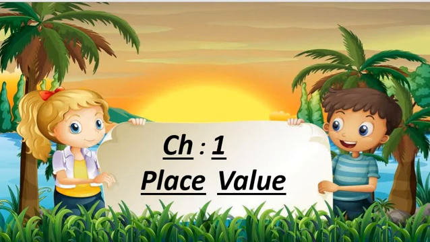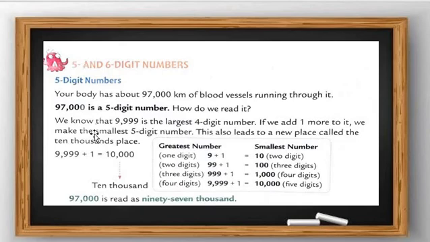Understood? Okay, so now our first topic is 5 and 6 digit numbers. How many digits? 5 digits. What is called a 5 digit number? 10,000. And what do we call a 6 digit number? It's called 1 lakh. Got my point, all students?